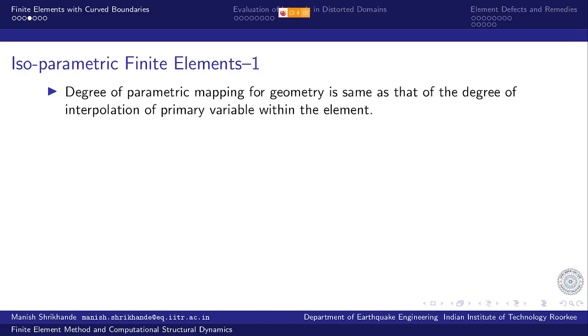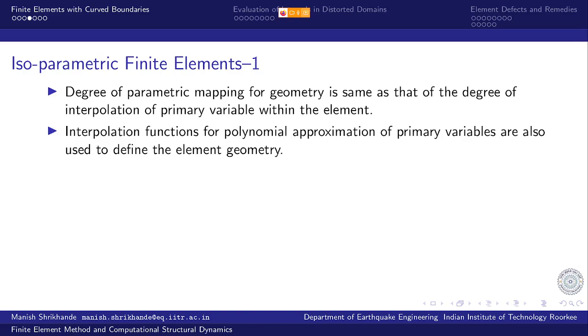And subparametric, which requires geometry to be interpolated to a lower degree than the primary variable, is already contained in isoparametric. We just use the interpolated value for the intermediate nodes, and subparametric variation can always be covered by isoparametric variation. So interpolation functions for polynomial approximation of primary variables are also used to define the element geometry. So one class of functions, if you take care, takes care of all your requirements.